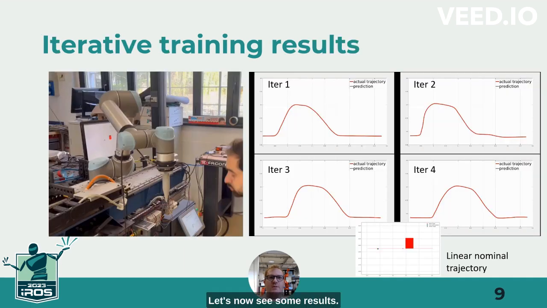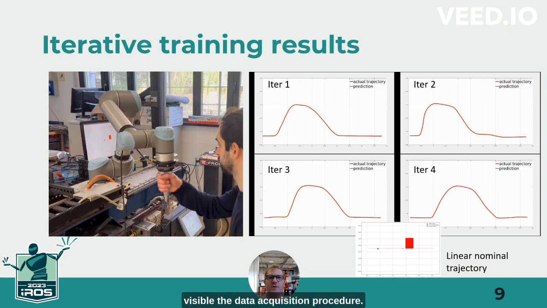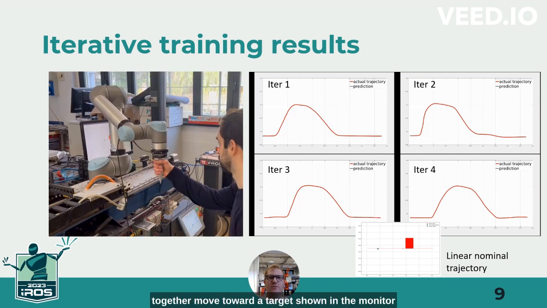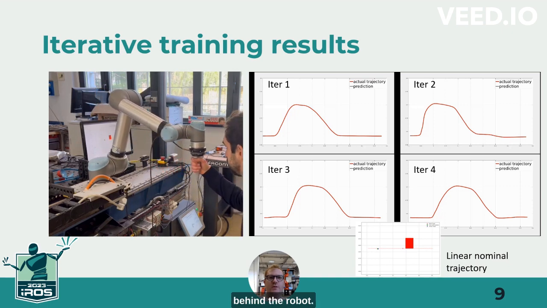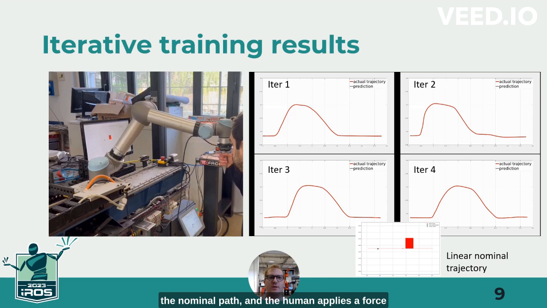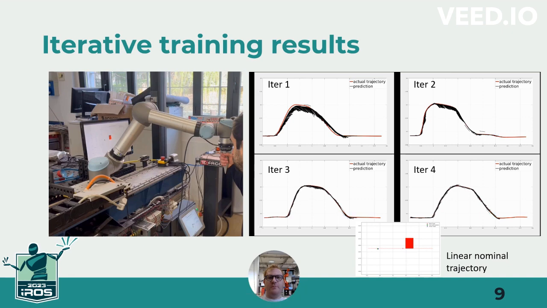Let's now see some results. On the left, it is visible the data acquisition procedure. The human grasps the robot at the tips and together move toward the target, shown in the monitor behind the robot. A red box appears randomly along the nominal path, and the human applies a force to deviate and avoid touching it. On the right, there is the prediction of the trajectory executed in 4 different iterations for a linear motion, visible below.